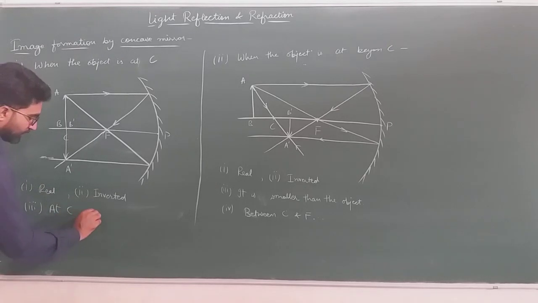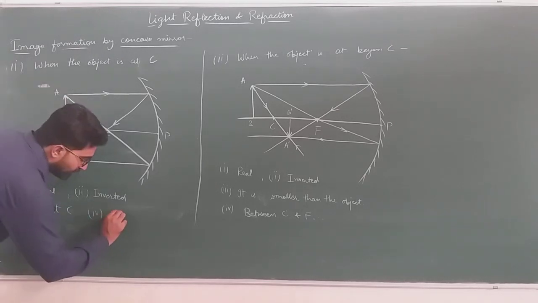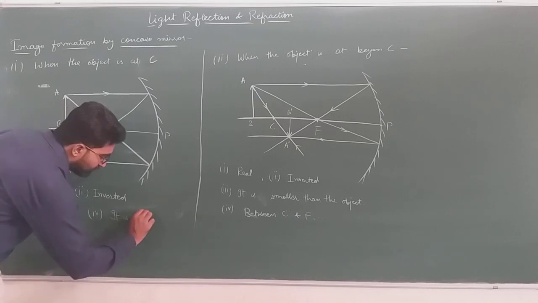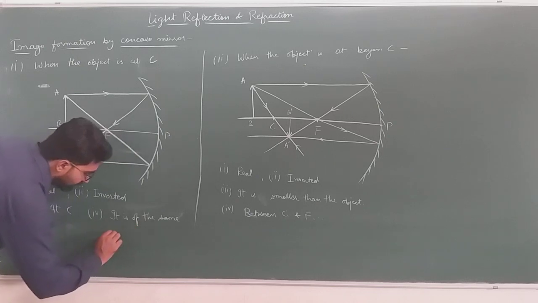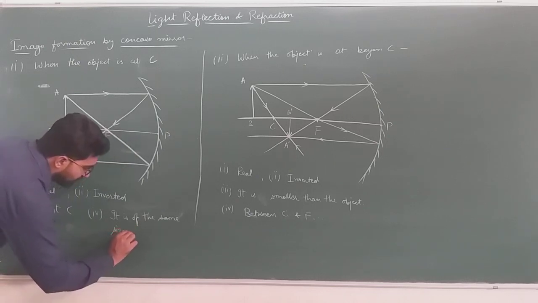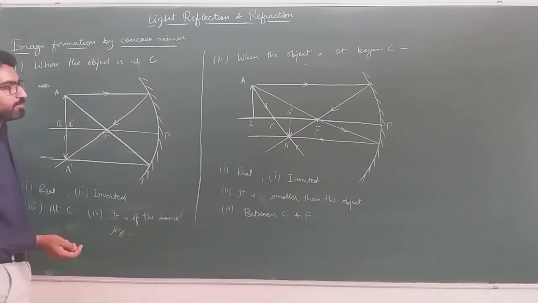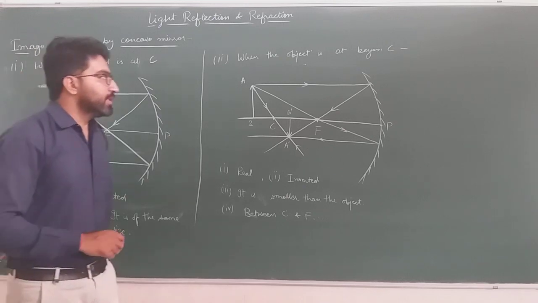And the last property, it is of the same size as that of our object. Object की ही size की image बनेगी.